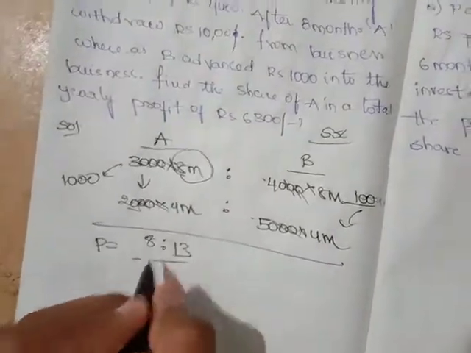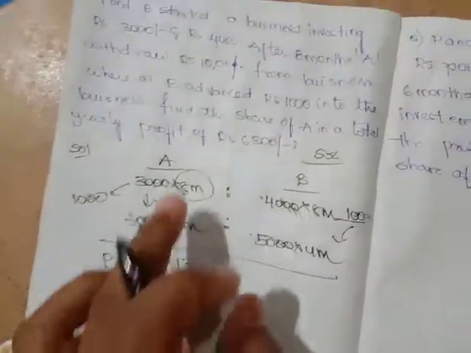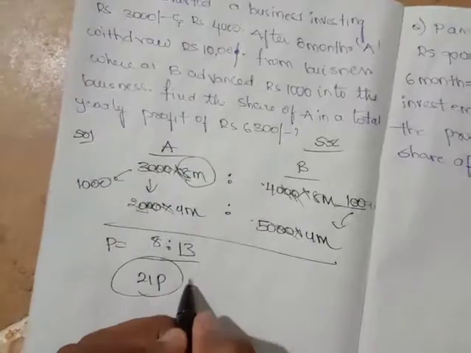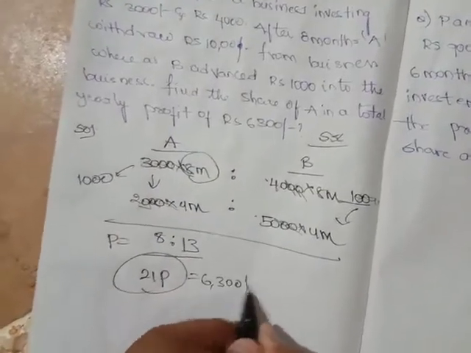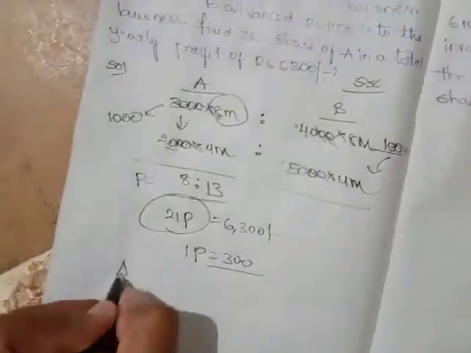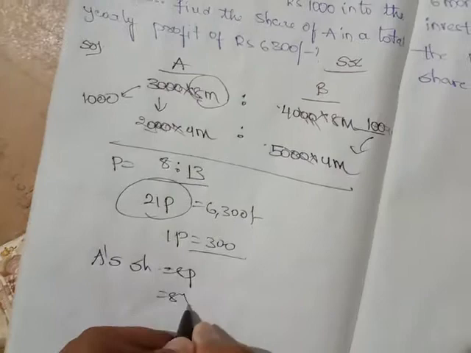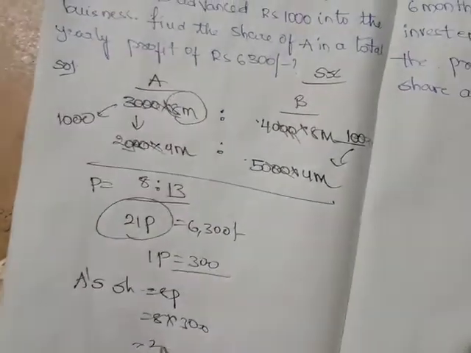So total parts how much? 21 parts now, 8 plus 13. This is the yearly profit of both A and B. What is given? The profit is 6300. Therefore one part is equal to how much? 300. A's share is asked. A's share is how much? 8 parts. So 8 into 300 is 2400. So therefore A's share is 2400.